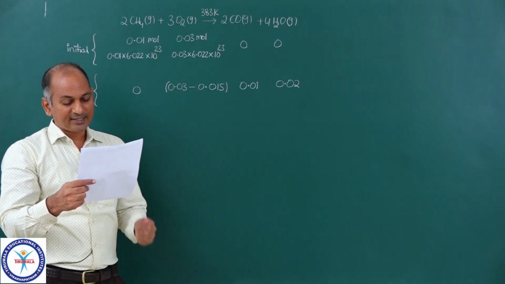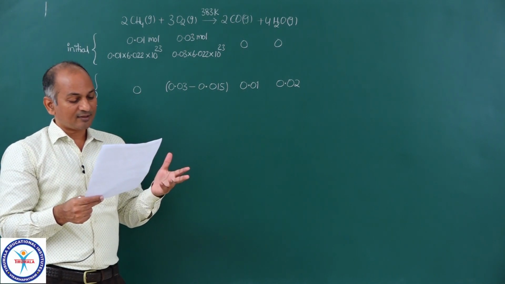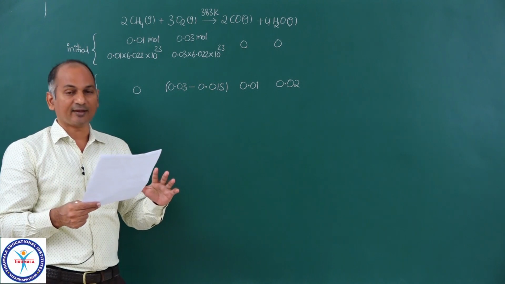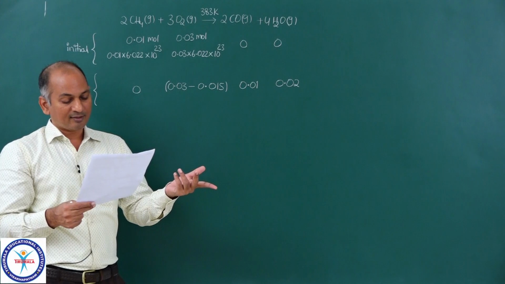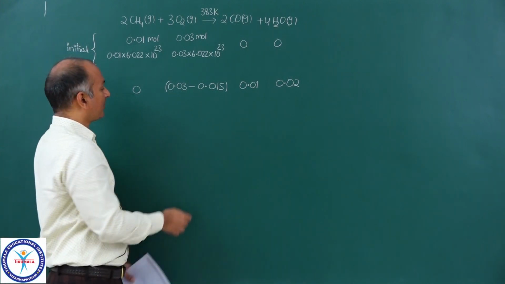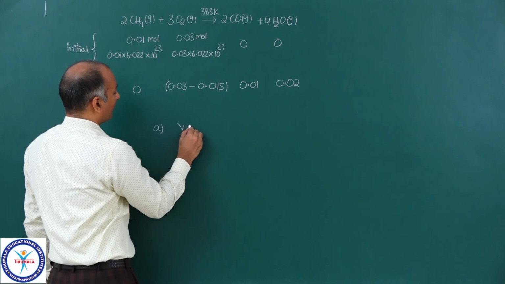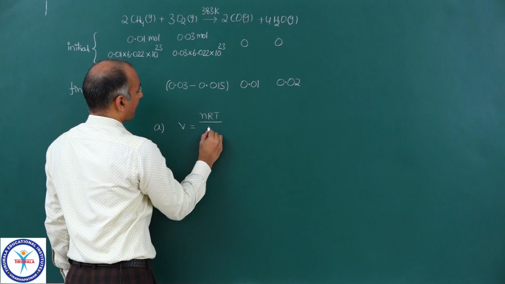Now what he is asking: a short while after completion of the reaction, the flask is cooled to 283 Kelvin, at which temperature water is condensed. Obviously, we also know that. And he is asking the volume of the flask. So, come to the first part, A. Volume is equal to nRT upon P.